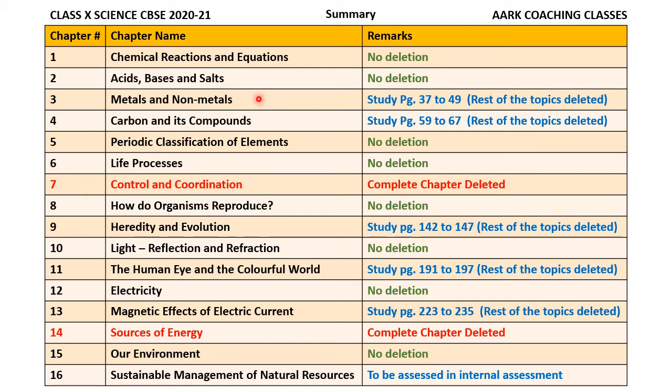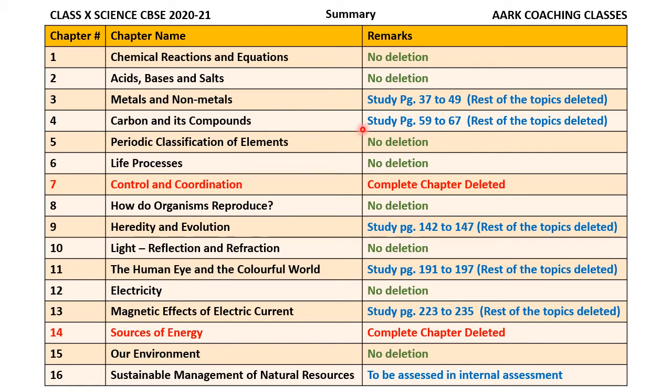Chapter number 3, however, that is Metals and Non-metals, you need to study from page number 37 to page number 49. So whatever topics are covered in these pages, you have to study. Rest of the topics like basic metallurgical processes, what is corrosion and prevention of corrosion, these topics have been removed from your syllabus.